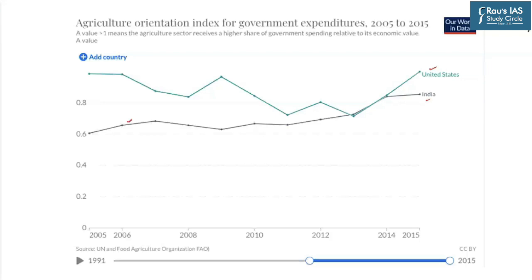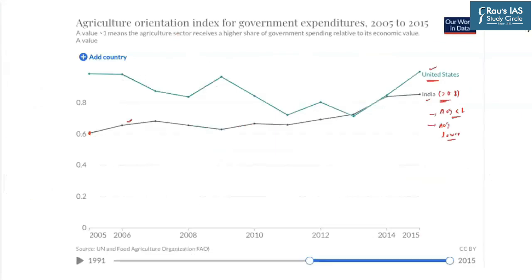And as you can see, the overall agriculture orientation index for India has increased from almost around 0.62 to more than 0.8 in the year 2014-15. In spite of this, the agriculture orientation index for India is below 1. So this means that we are underspending as far as the agriculture sector is concerned. Secondly, if you compare India's agriculture orientation index in comparison to US, our agriculture orientation index is quite lower in comparison to US. So this is what you must understand as far as the agriculture orientation index is concerned.